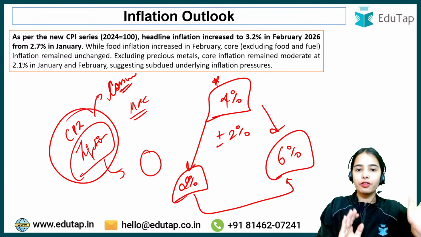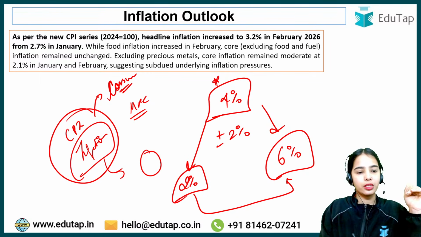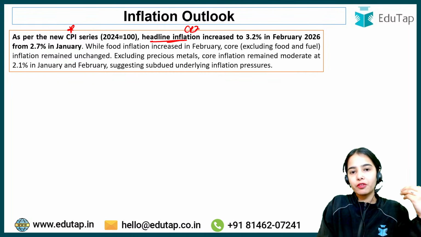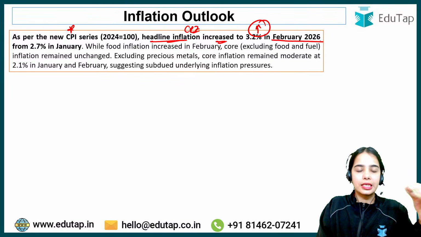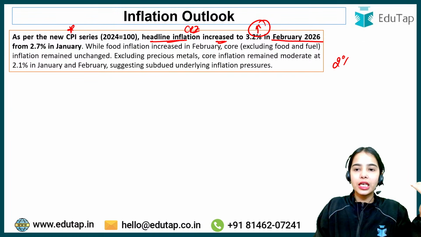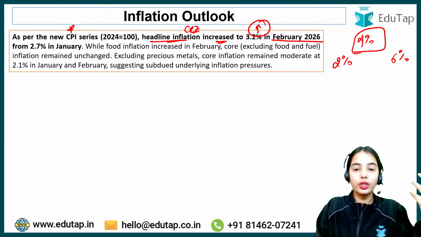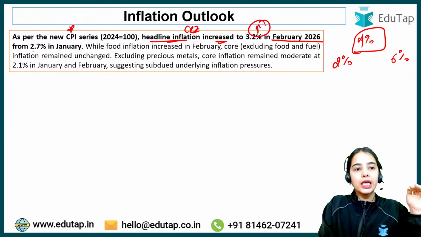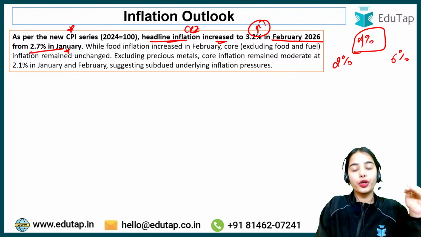Okay, this is the inflation that is affecting the consumers. As per the new CPI series, the headline inflation, that is the retail inflation, that is the CPI inflation, increased to 3.2% in February 2026. So the inflation is within the range of 2% to 6%, and the inflation is around 4%. That is good news, that the inflation is not going out of bounds in our country. But the inflation has increased from 2.7% in January to 3.2%.